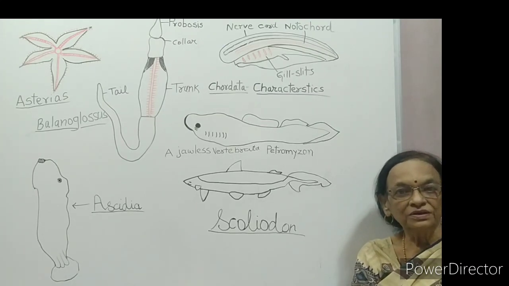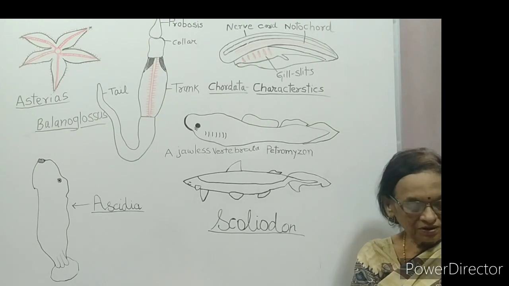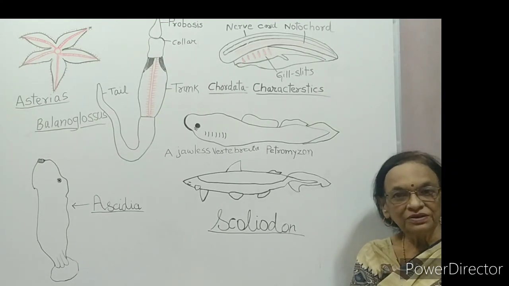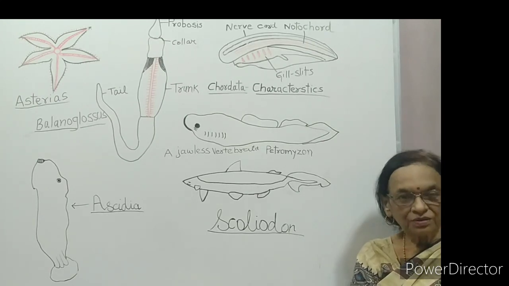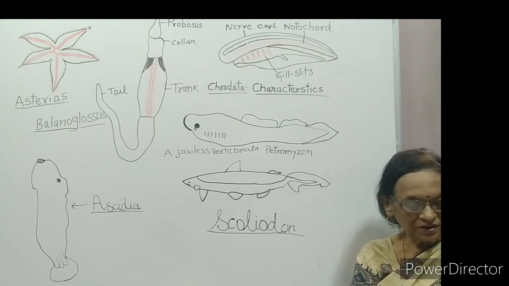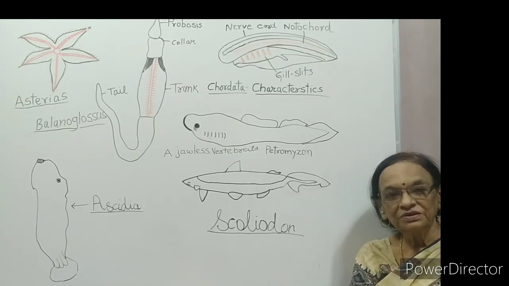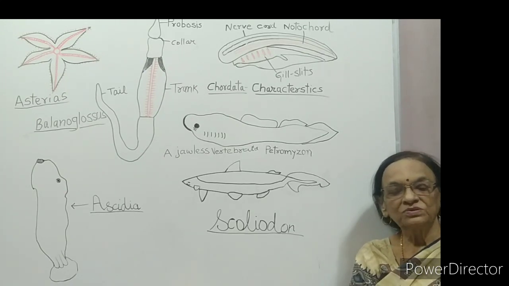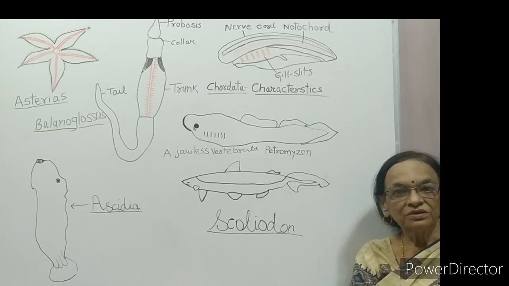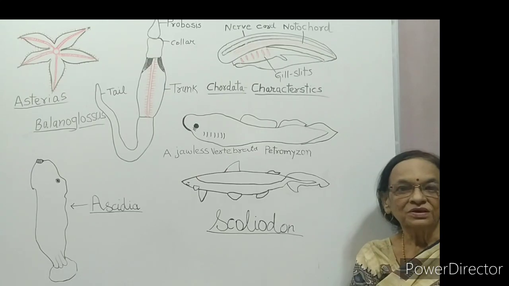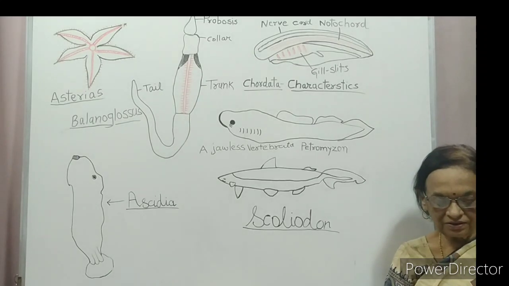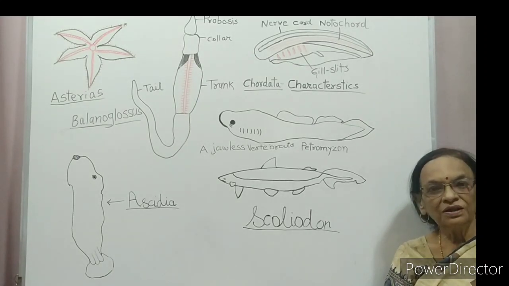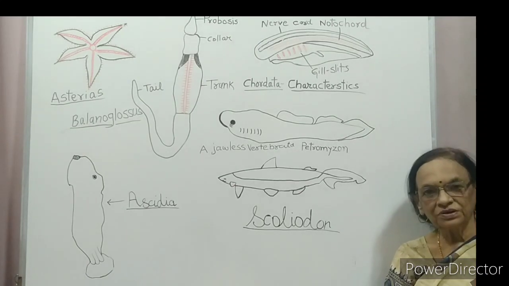Their endoskeleton is made up of cartilage. Circulation is of closed type. They are marine but migrate to lay eggs in fresh water. It is called spawning. So these animals are marine, but they migrate to freshwater sources where they lay the eggs.